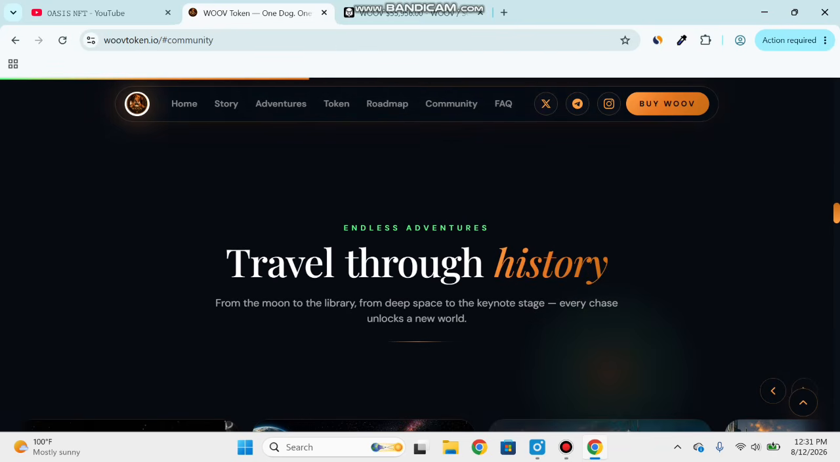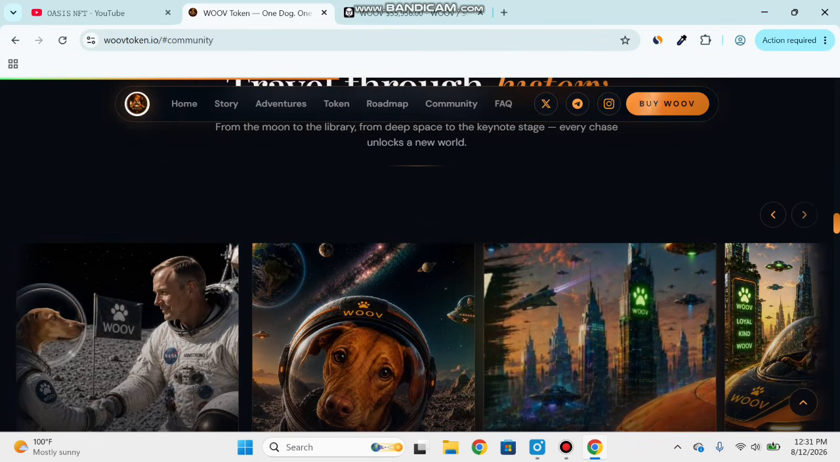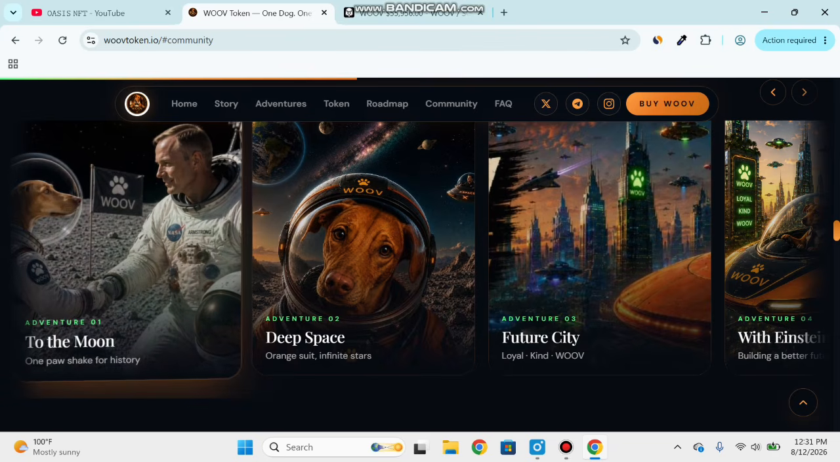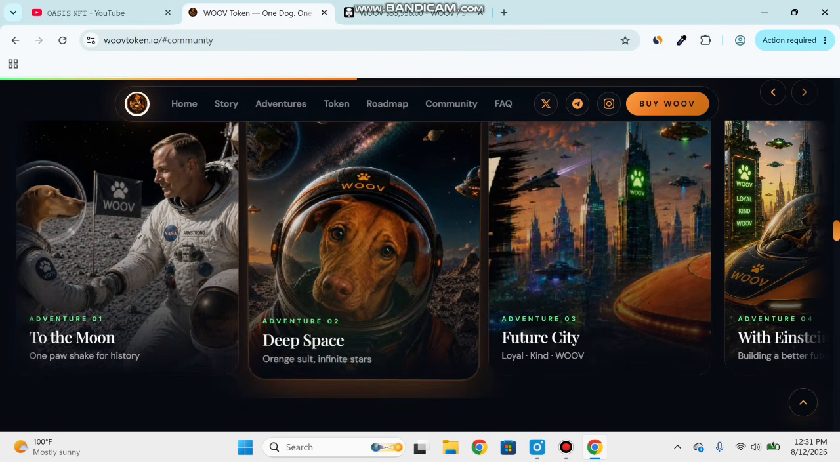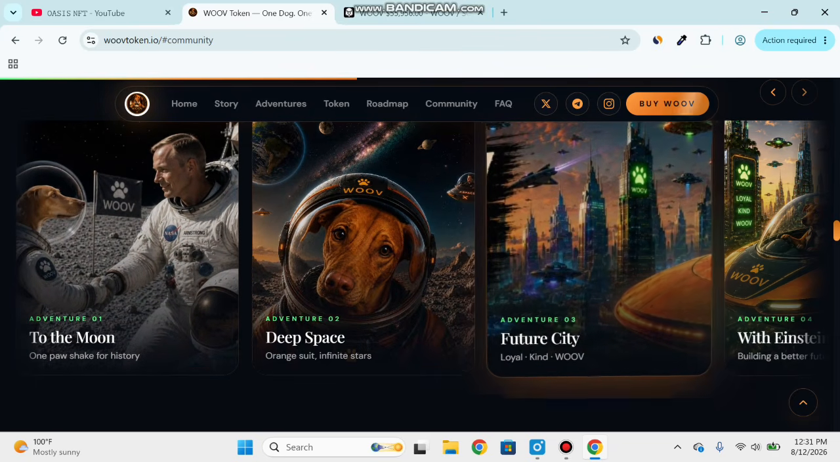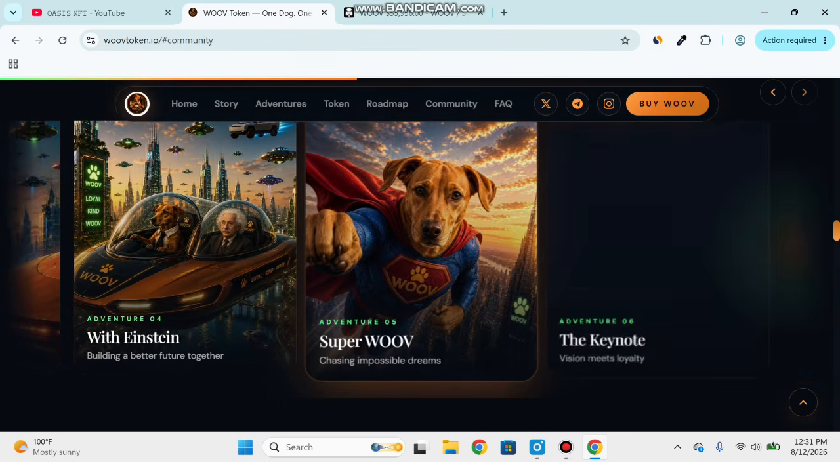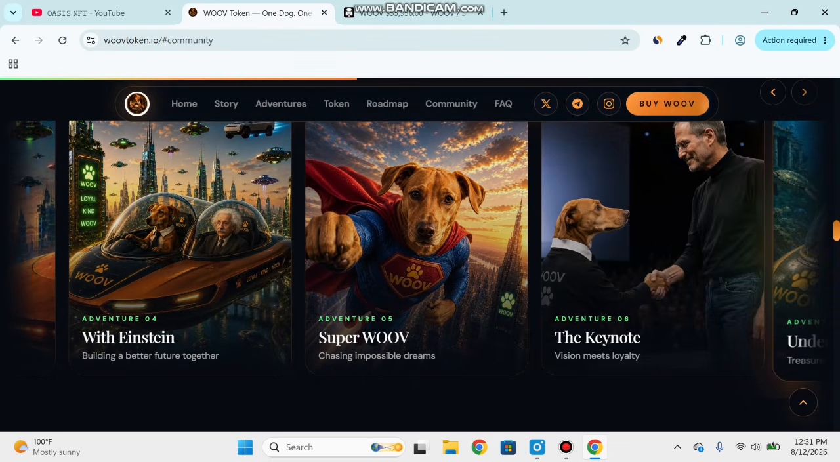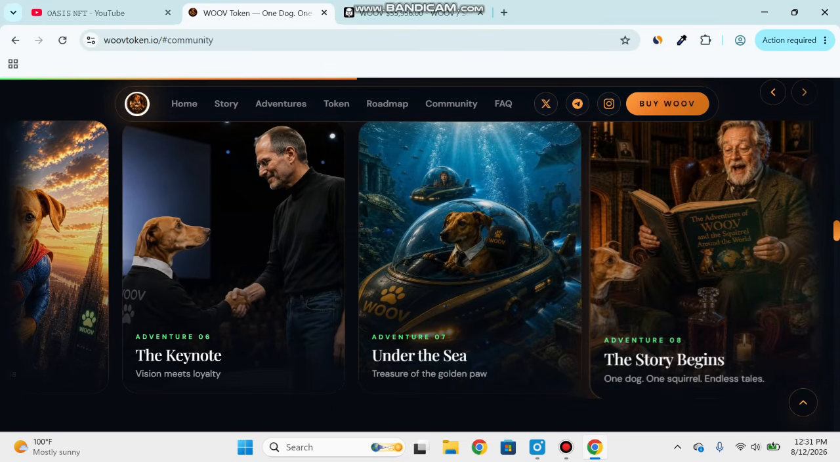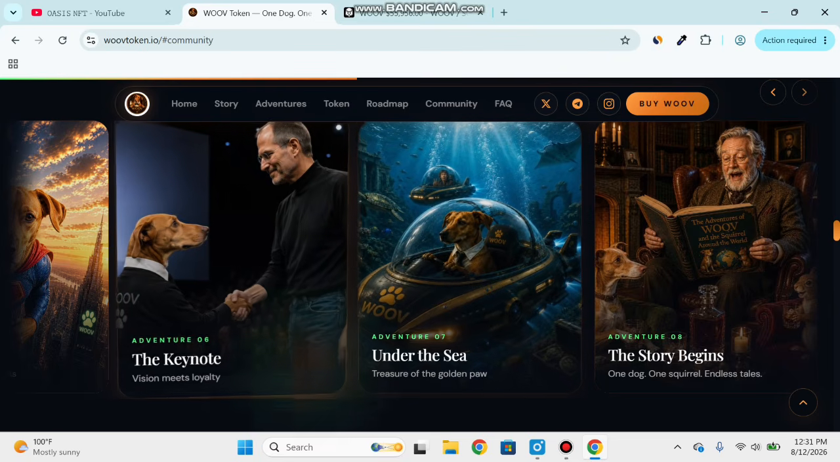As you scroll down, you can check the endless adventures. Travel through history, from the moon to the library, from deep space to the keynote stage. Every chase unlocks a new world. You can see some pictures: adventure 1 to the moon, adventure 2 deep space, adventure 3 future city, adventure 4 with the instant, adventure 5 Super Woob, adventure 6 the keynote, adventure 7 under the sea, adventure 8 the story begins. So this is the adventures of Woob token.